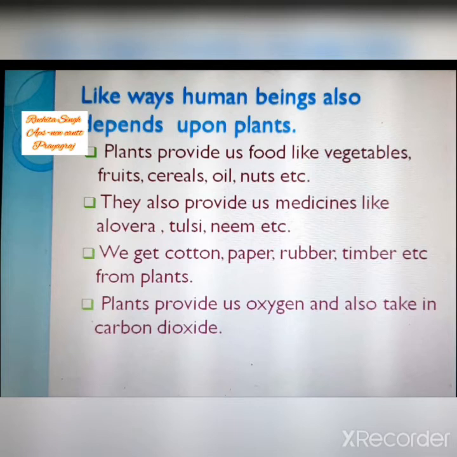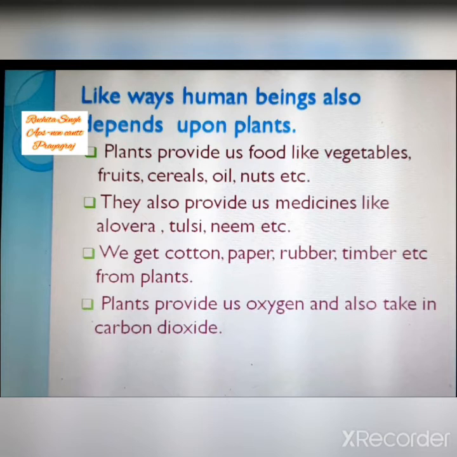Plants provide us food like vegetables, fruits, cereals, oil, nuts, etc. Then they also provide us medicines. Yes children, many medicines which we all are taking, we are getting from herbs like aloe vera, tulsi, neem. These are the herbal plants which provide us medicine.